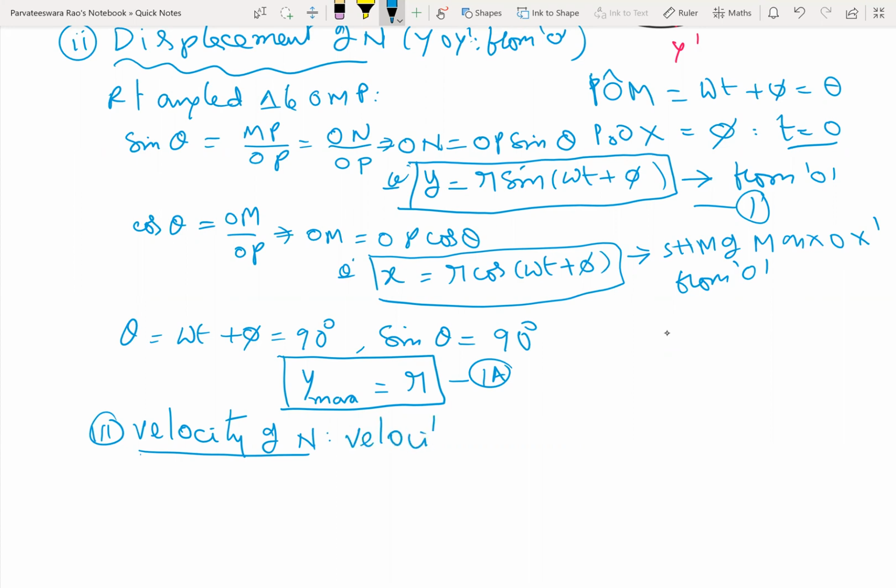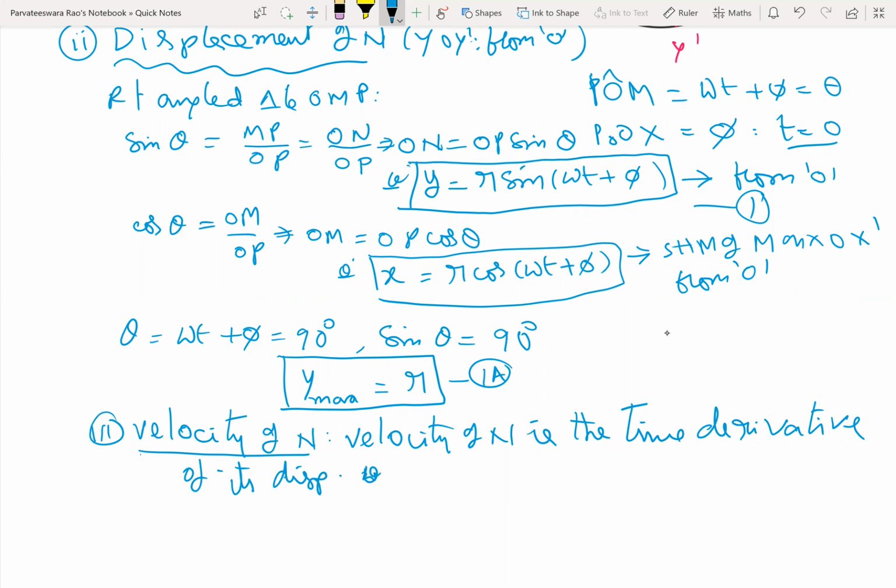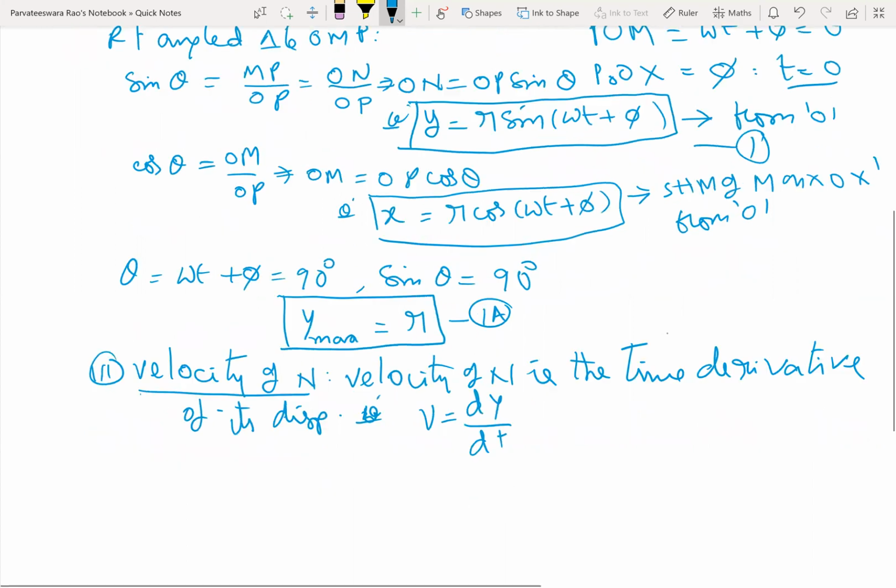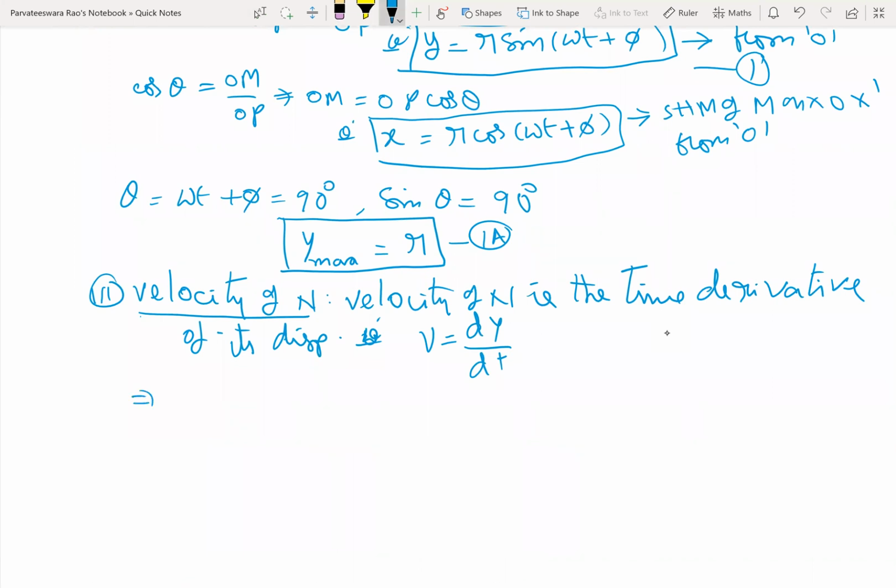Velocity of N is the time derivative of its displacement, that is v is equal to dy by dt, implies v is equal to d by dt of r sin(omega t plus phi).